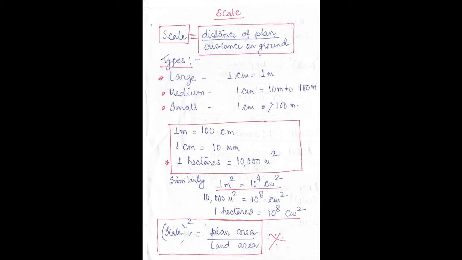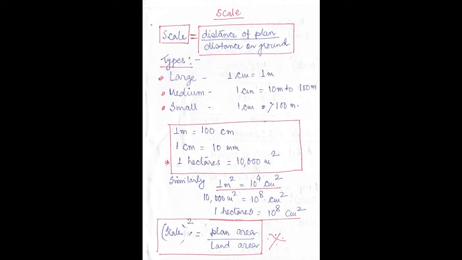So 1 hectare is equal to 10 to the power 8 centimeter square, because 1 hectare equals 10,000 meter square, and it is also equal to 10 to the power 8 centimeter square. Please note down all these conversions in your notebook and repeat them 10 times in your mind, so that you never forget these formulas and they will help you while you are doing the numericals.